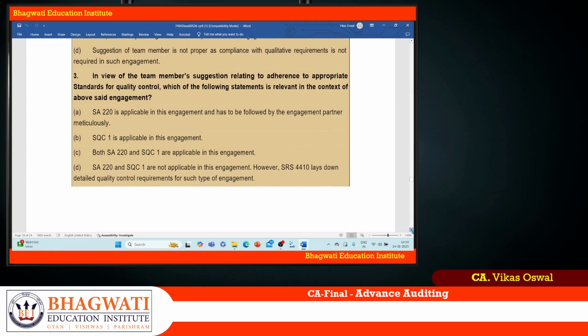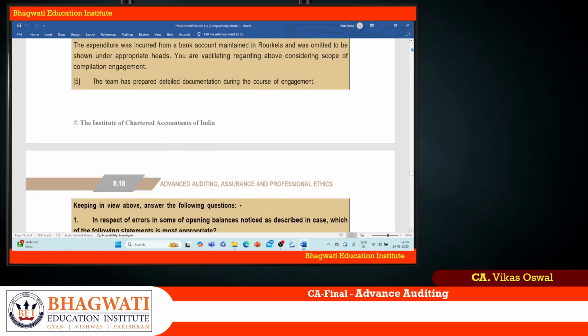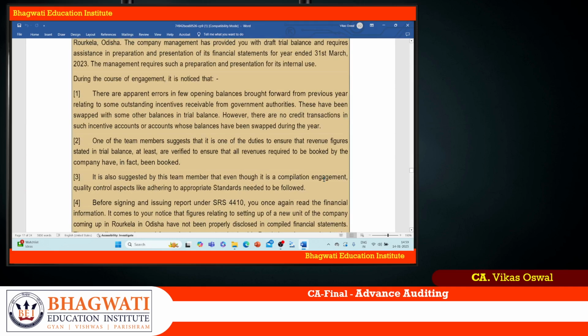Okay, fine. In view of team member suggestion relating to adherence of appropriate standards for quality control, which of the following statements is relevant to the context of the said engagement? So, third one, what does it say? It suggested that even though it is a compilation engagement, quality control standards needed to be followed. So quality control standards will be applicable, and in this case, SQC1 will be applicable.